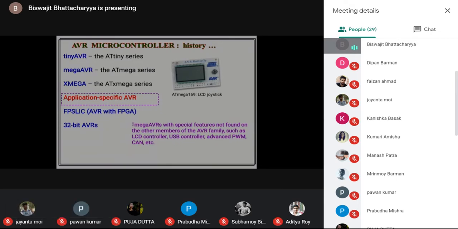Some features are already there, so we need not require extra hardware. The microcontrollers are equipped with the extra hardware required.